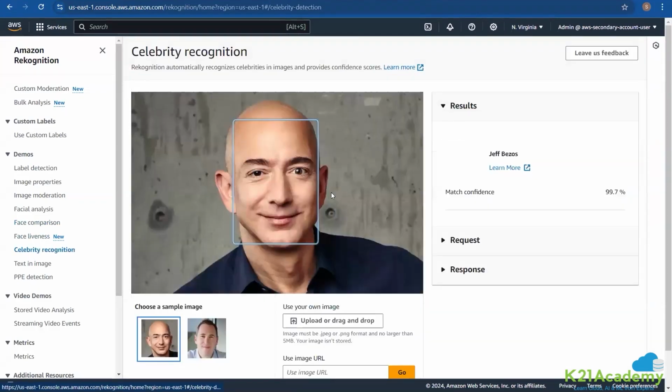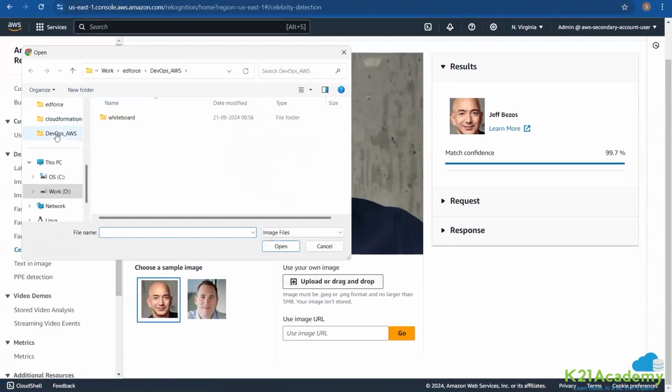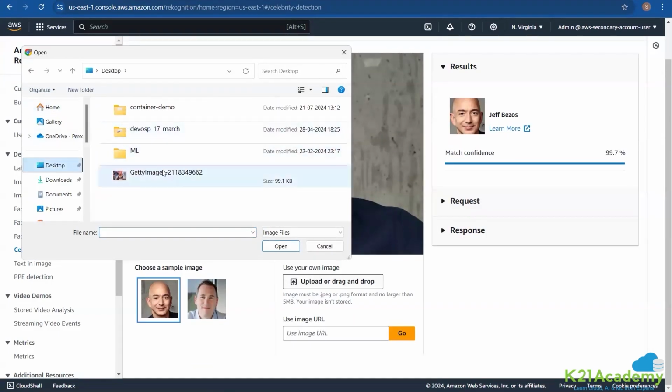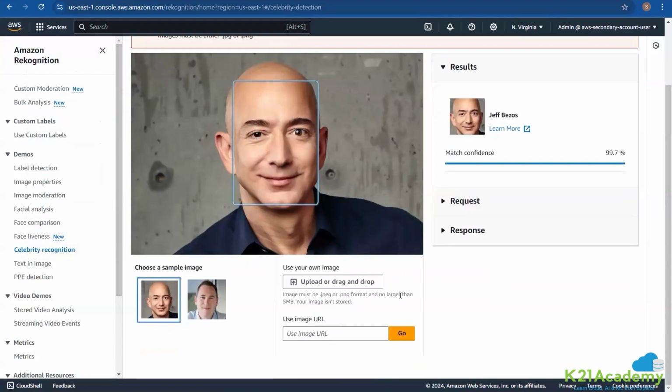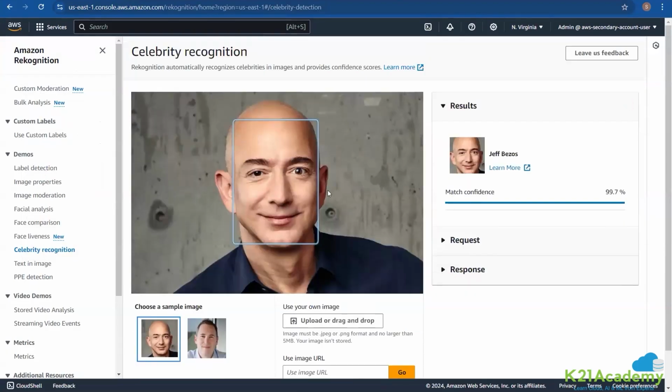Celebrity recognition, for example. We know who this person is, Jeff Bezos. So for sure, we are aware of it. If I upload any image, let me just see if I have any image on desktop. Yes, I have an image. Let's see if it allows me to upload that. Image size is not supported. Anyway, you can try it out. You can download some image and see.